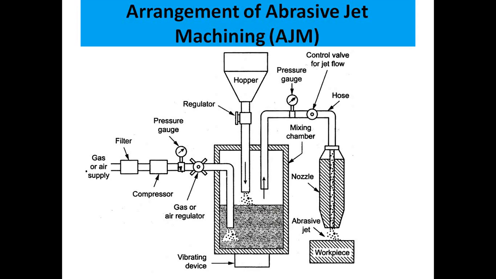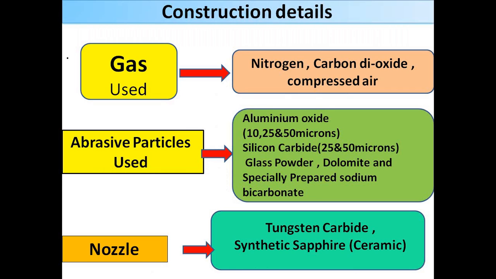And the main difference in this process is that the tool is not in contact with the workpiece. As you can see in the diagram, just the abrasive particles fall on the workpiece. By falling on the workpiece with a high velocity, the material is removed from the workpiece. This is how abrasive jet machining works. We will see the constructional details.